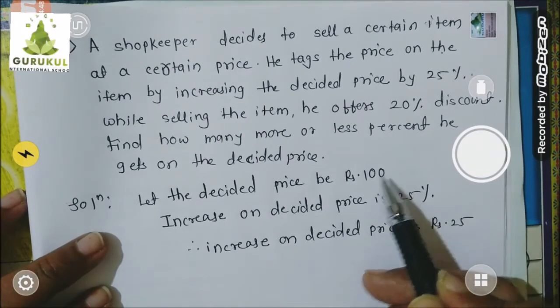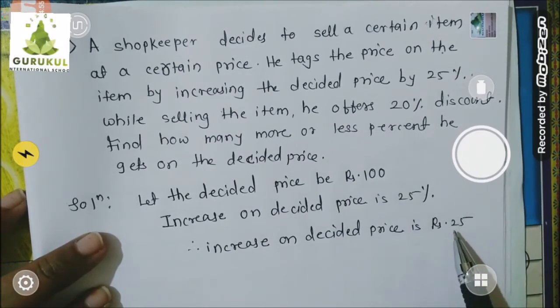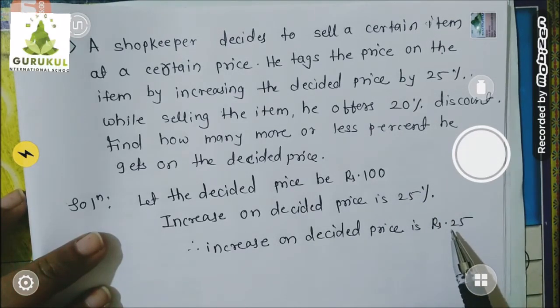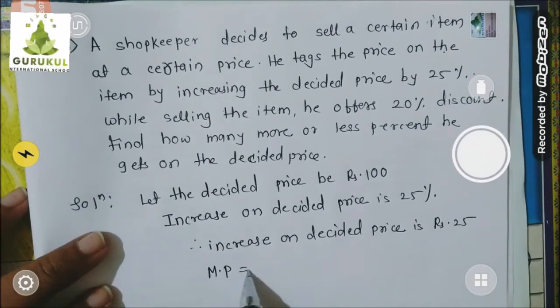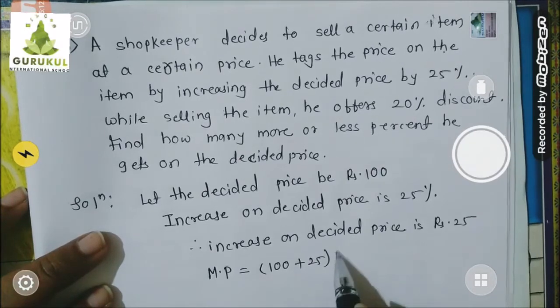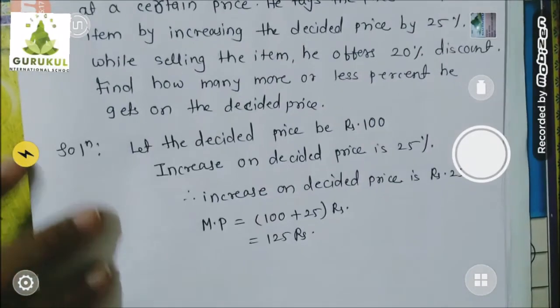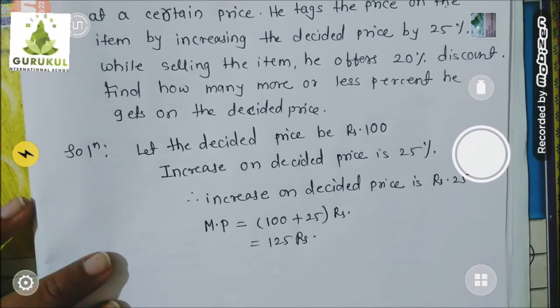Now what is he going to do? The original decided price is 100 of that product, but he is going to increase 25% on that, means 25 rupees he has increased. And now the original price plus the increased 25 rupees he will add, and that price would be written as marked price. Okay, so mark price is equal to 100 plus 25 rupees, that is equal to 125 rupees. Now 125 rupees will be printed on that product.